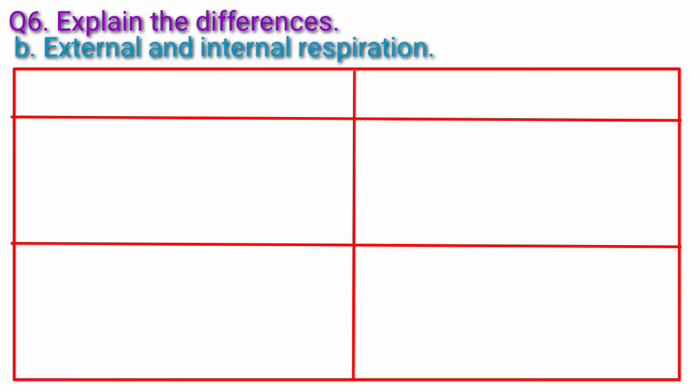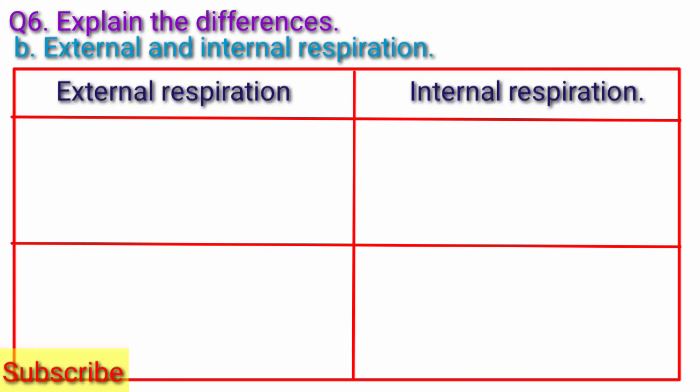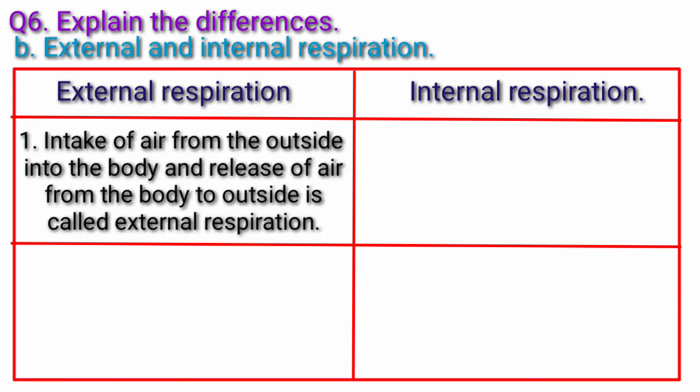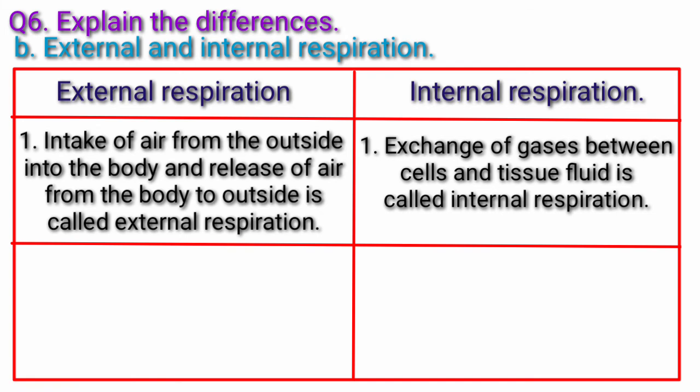Question B. External and internal respiration. Answer. The difference between external and internal respiration is given below. First, intake of air from the outside into the body and release of air from the body to the outside is called external respiration. Exchange of gases between cells and tissue fluid is called internal respiration.